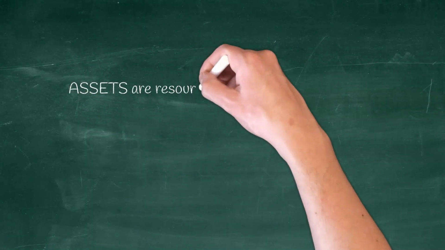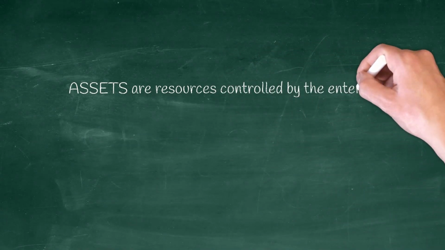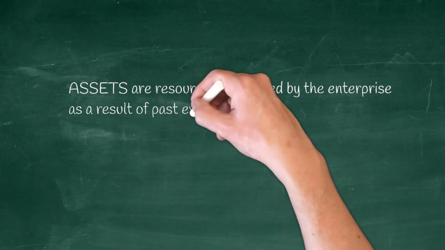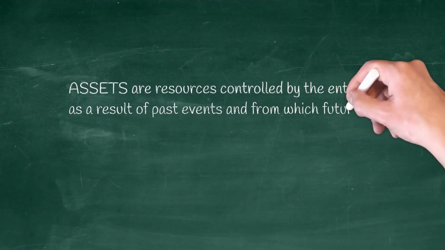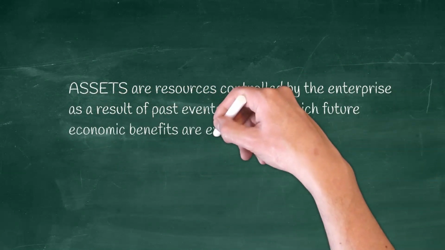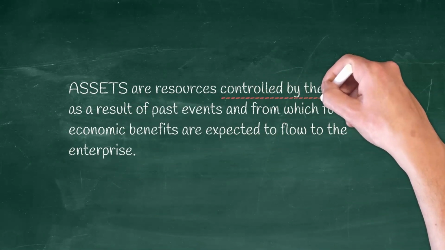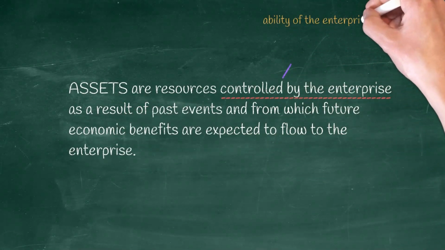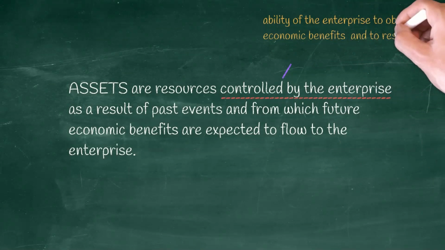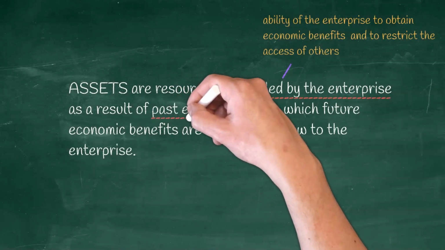Now we have to discuss what is assets. Assets are resources controlled by the enterprise as a result of past events and from which future economic benefits are expected to flow to the enterprise. Control by the enterprise means the ability of the enterprise to obtain economic benefits and to restrict the access of others.